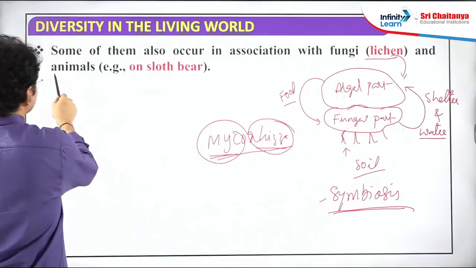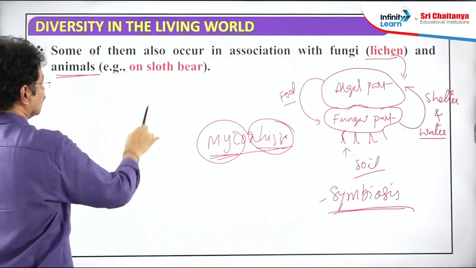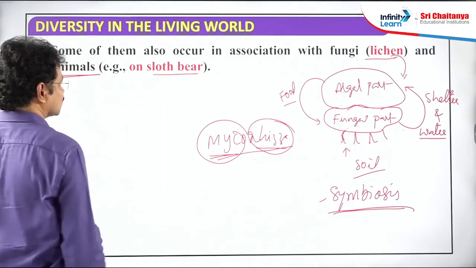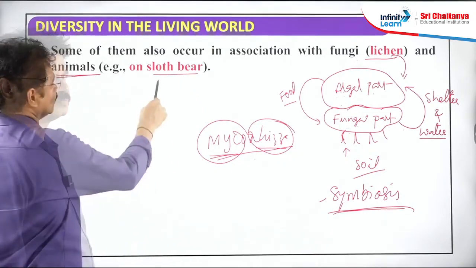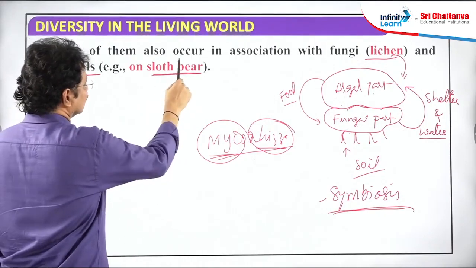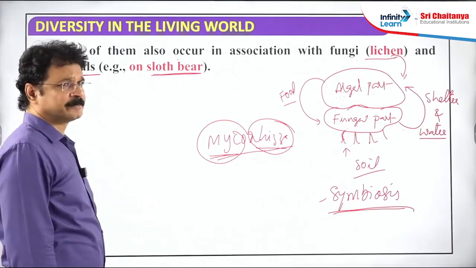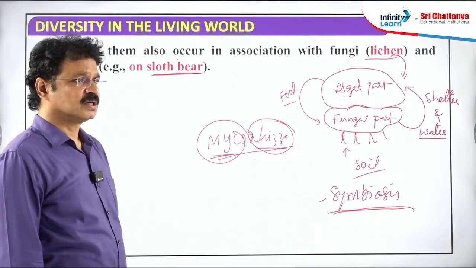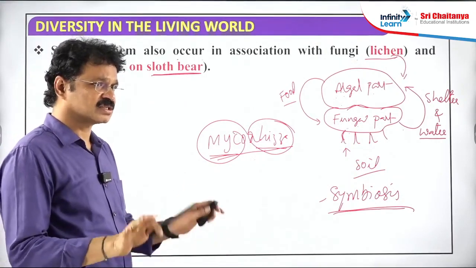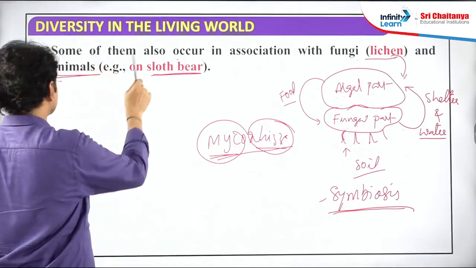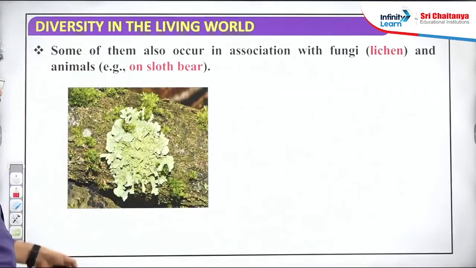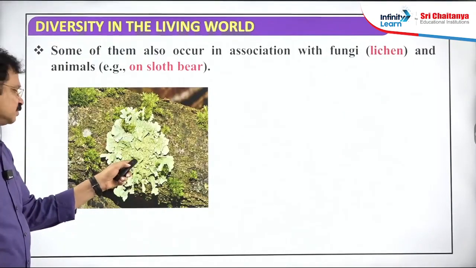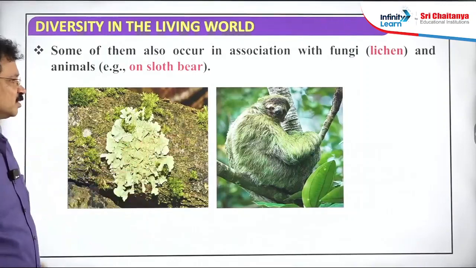And some kinds of animals also provide shelter for algae. What kind of animal? The sloth bear, because the surface of the sloth bear is fully moist. That moist surface of the skin or fur is a favoring place for the growth of some algae. Here are images with lichens.